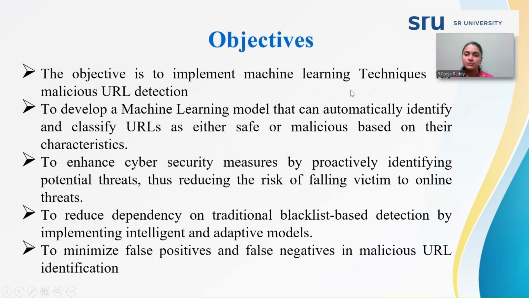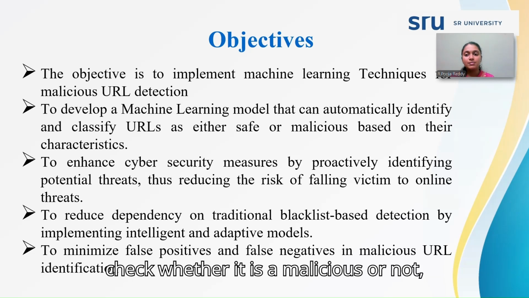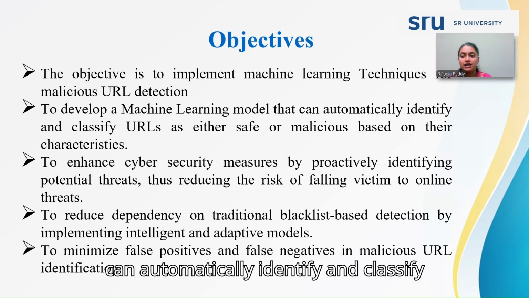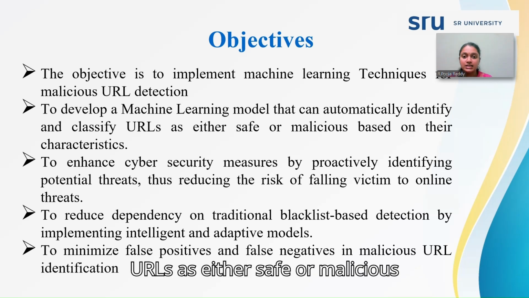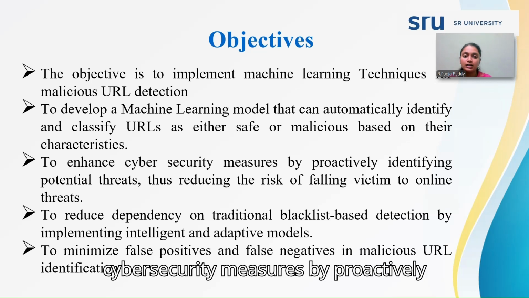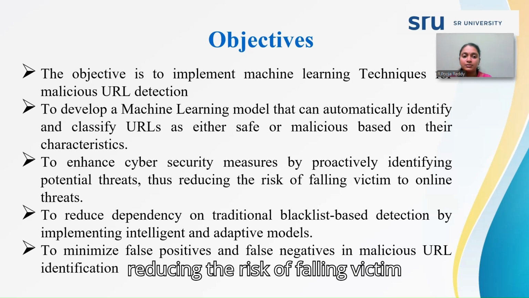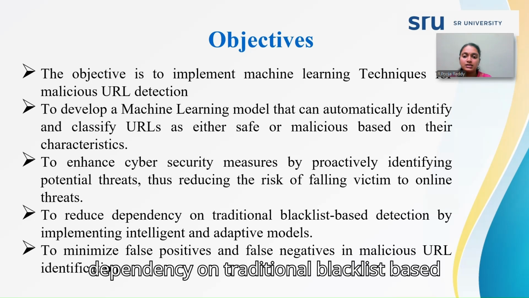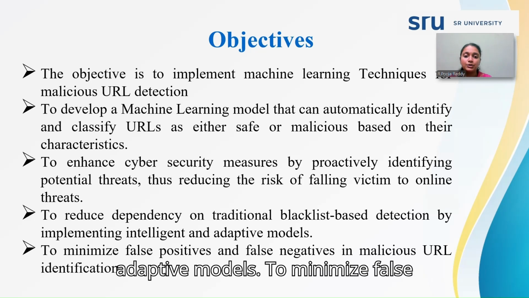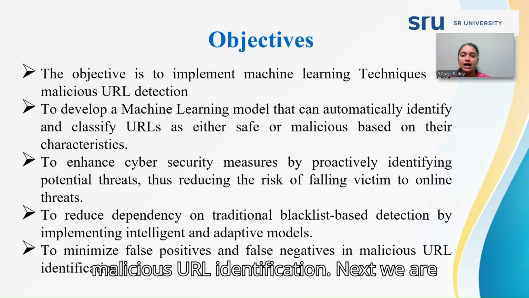And next, the objectives. The objective is to implement machine learning techniques to check whether a URL is malicious or not. To develop a machine learning model that can automatically identify and classify URLs as either safe or malicious based on their characters. To enhance cybersecurity measures by proactively identifying potential threats, thus reducing the risk of falling victim to online threats. To reduce dependency on traditional blacklist based detection by implementing intelligent and adaptive models. To minimize false positives and false negatives in malicious URL identification.